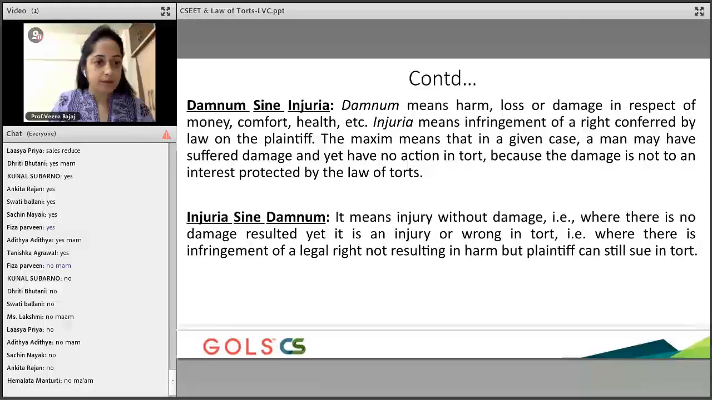The second doctrine that we need to be aware of is injuria sine damno, which means injury without damage. This is the example that I gave you, of that particular right. There is a beautiful case law here, which is Ashby versus White. What happened is this person went to vote, and the polling officer who was sitting there did not allow him to vote. He didn't get his right to vote. He was not allowed to vote.